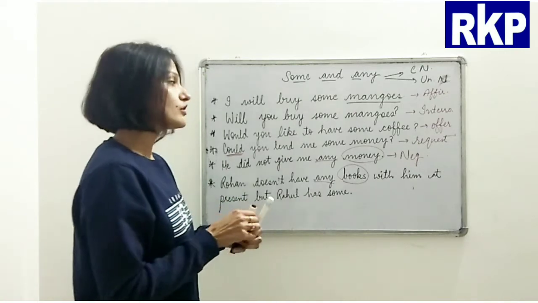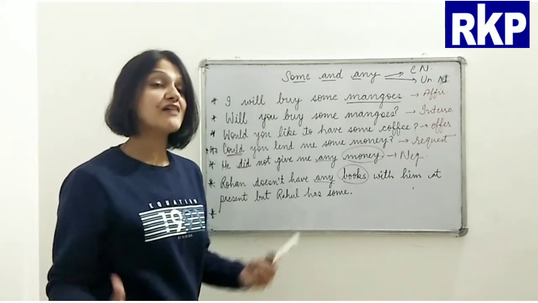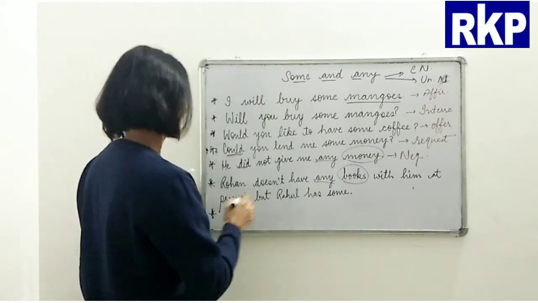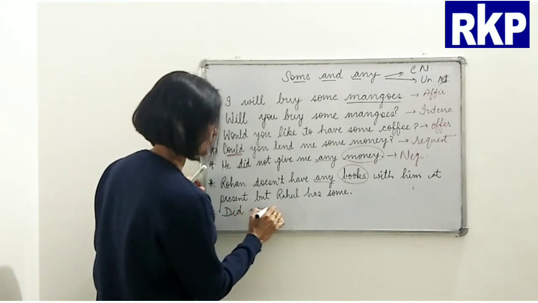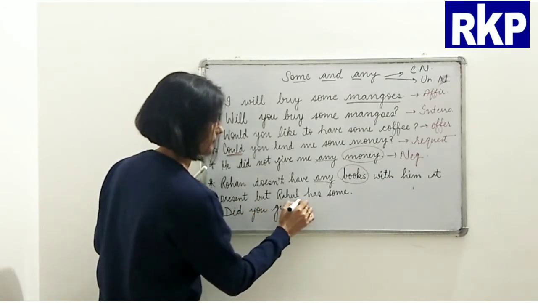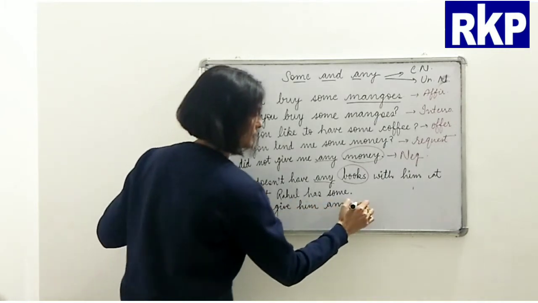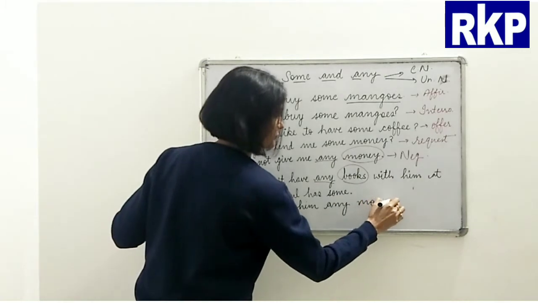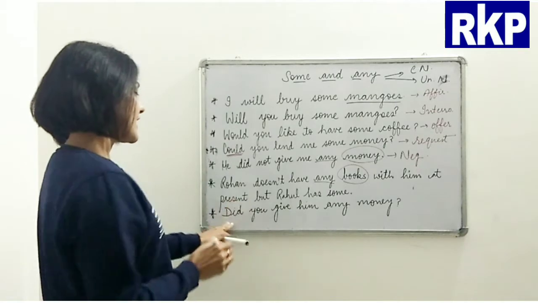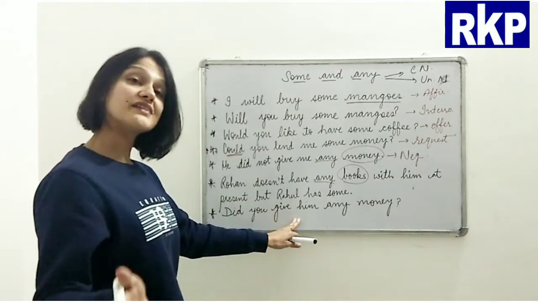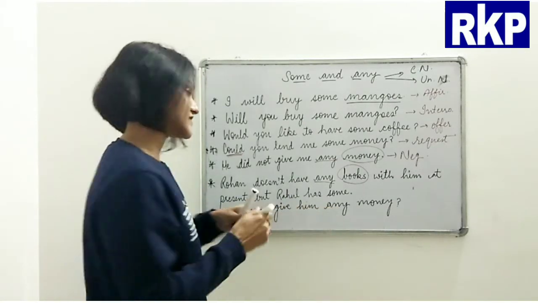Now I would like to give you one more example in which we have the quantifier any, right? Alright, let me write it here. Did you give him any money? Okay, did you give him any money? So here we get an interrogative sentence which has any, the quantifier, in it, right?